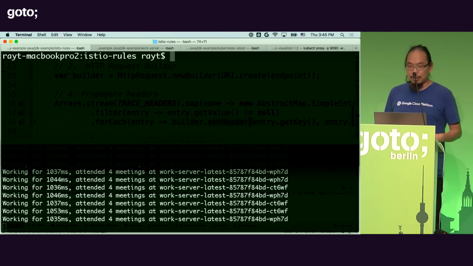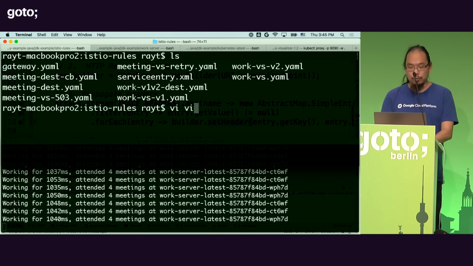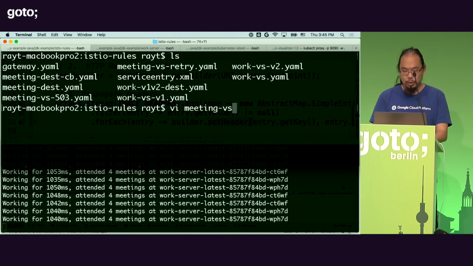Now, with all that said, routing is just one small aspect of Istio. What we can also do, of course, is set up retry rules and circuit breaking rules as well.